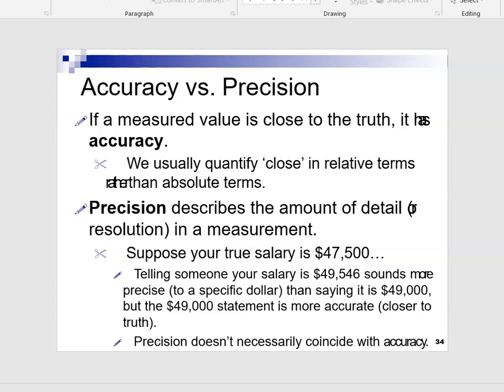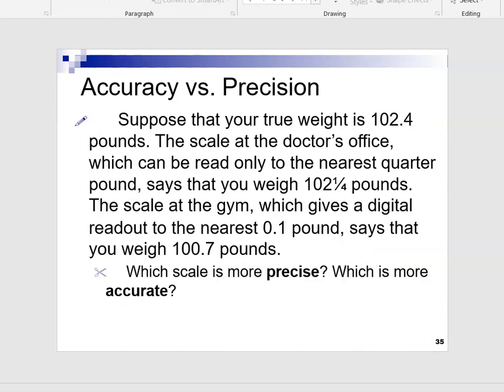Both are correct statements, but 49,000 is accurate, while the exact figure is precise. See, accuracy is closer to the truth, precision is the truth. Understand? This is how you understand the difference between accuracy and precision. Now another example is here. To understand accuracy and precision, the simple method is accuracy is closer to the truth, precision is the truth. So this is how we measure the various data.